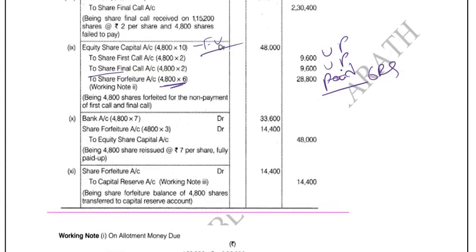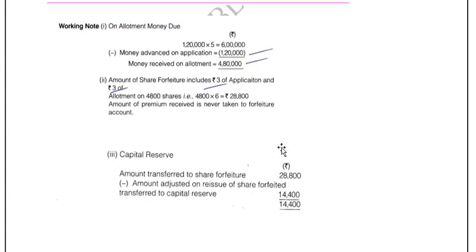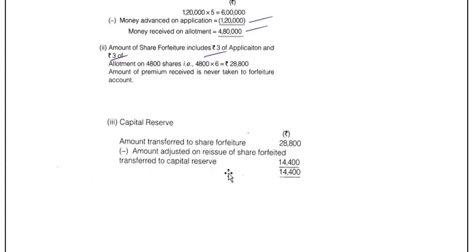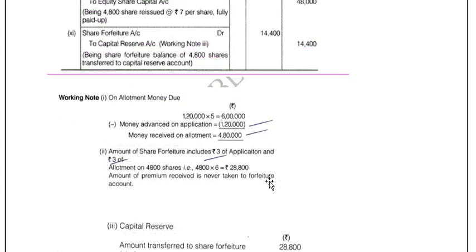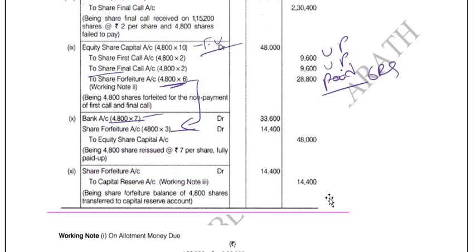Again, bank 4,800 into 3 rupees we utilized. Out of the 6 rupees, 3 rupees we utilized, and the balance is something that we are taking to capital reserve. If you can see the capital reserve, total 28,800. Out of that, 14,400 is adjusted. As simple as that, exactly half. So 4,800 into 3 rupees is your balance capital reserve.